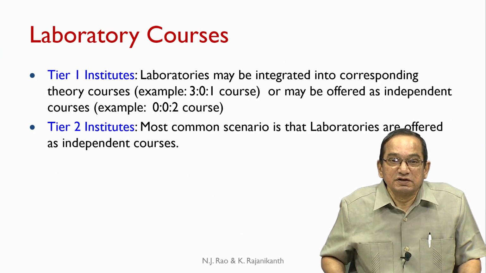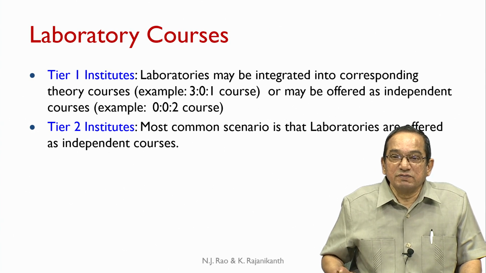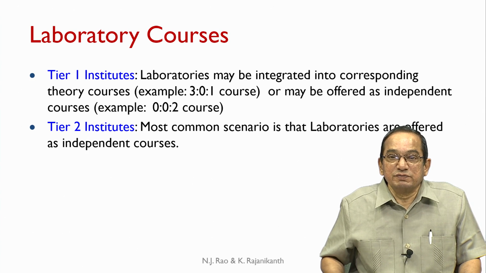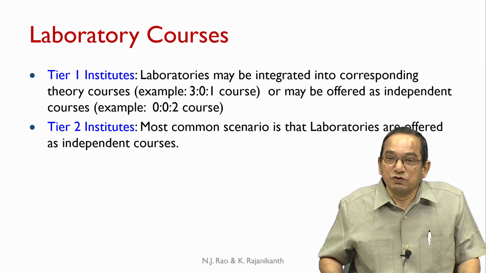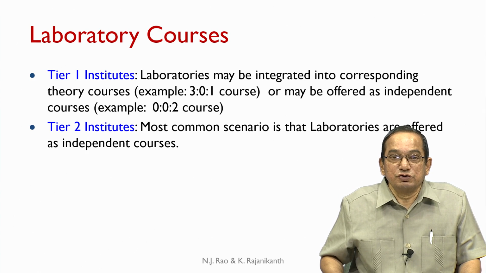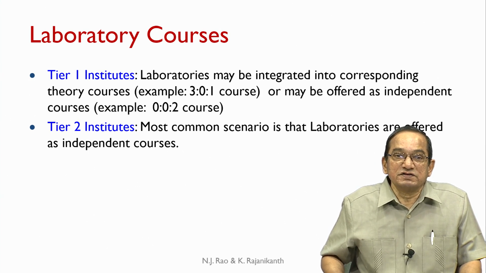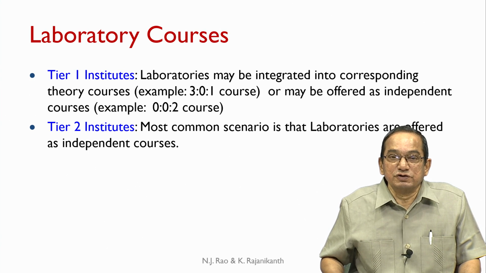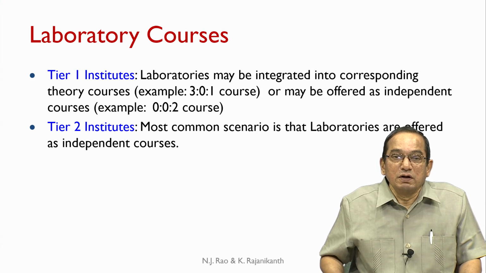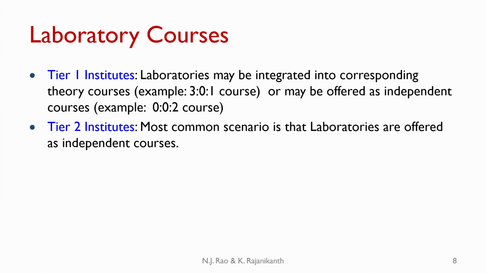Now, let us look at laboratory courses. There is some variation in the way the laboratory courses are offered. In Tier 1 institutes, laboratories may be integrated into corresponding theory courses. Example, a 3:0:1 course, 3 hours of theory and 1 credit of laboratory work, or they may be offered as independent courses. Example, 0:0:2. In Tier 2 institutes, the most common scenario is that laboratories are offered as independent courses.